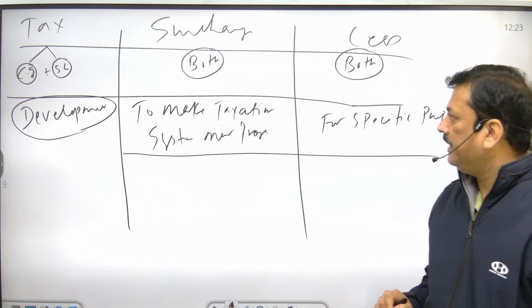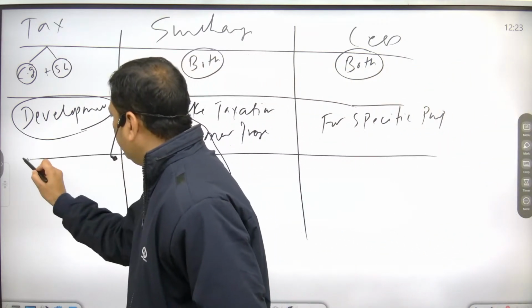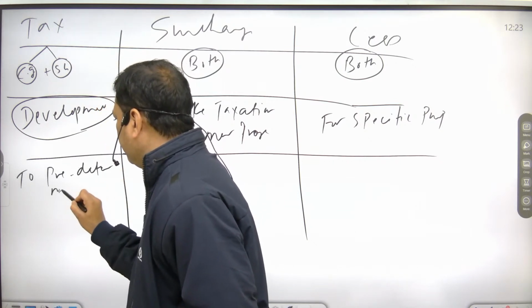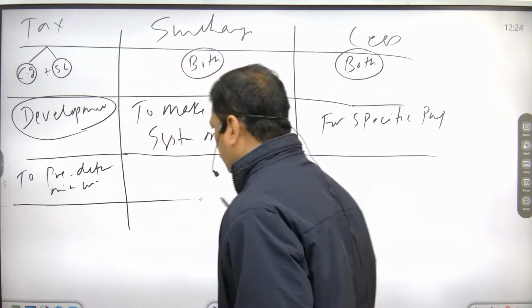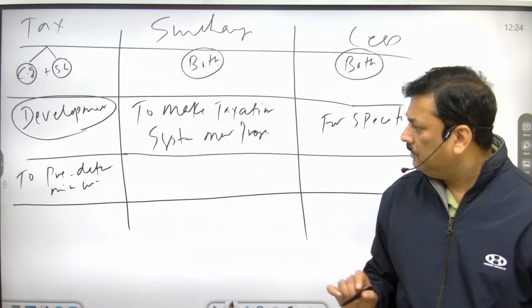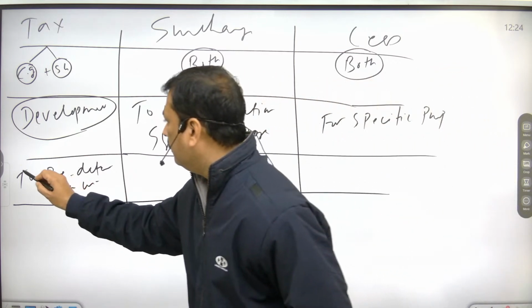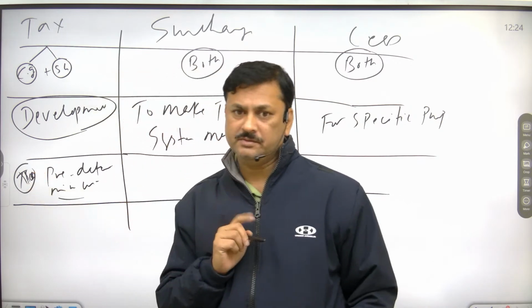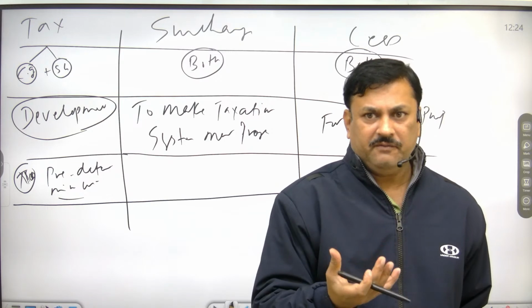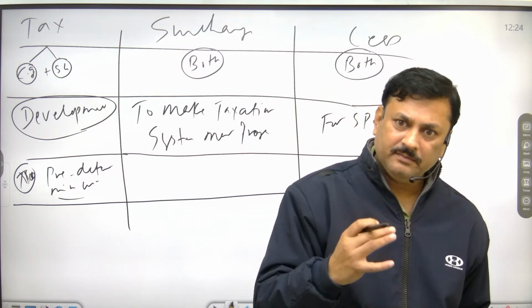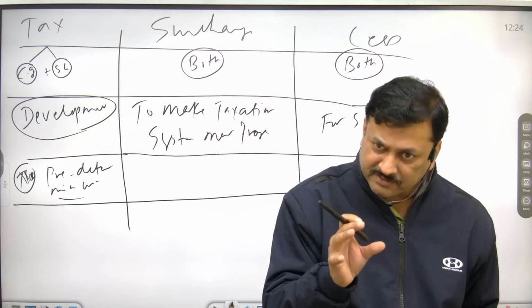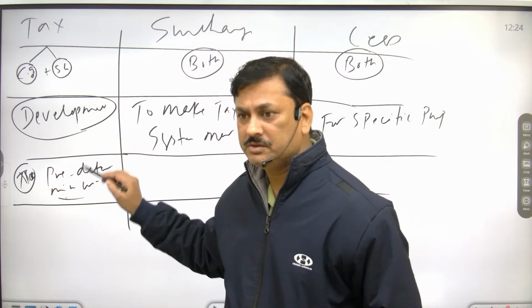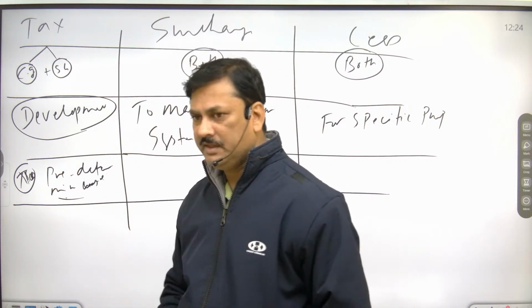Okay. Now look here. Tax, no predetermined use. It means if government is collecting taxes, it can use this collected tax for any purpose.